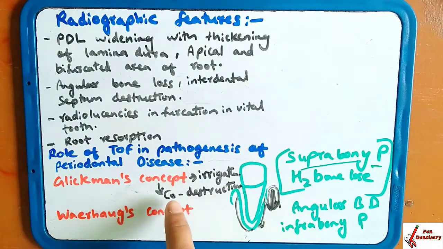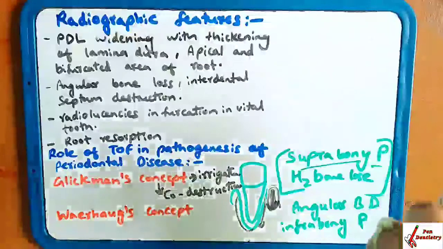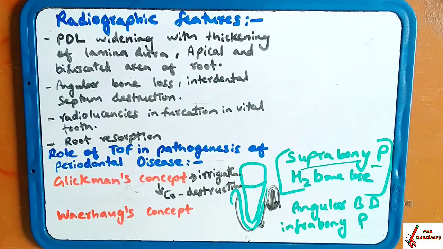And the zone of co-destruction, what does it include? PDL, root cementum, alveolar bone. These are coronally demarcated by transseptal and dentoalveolar collagen fibers. What happens here?